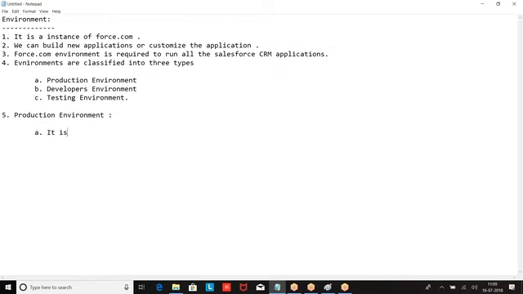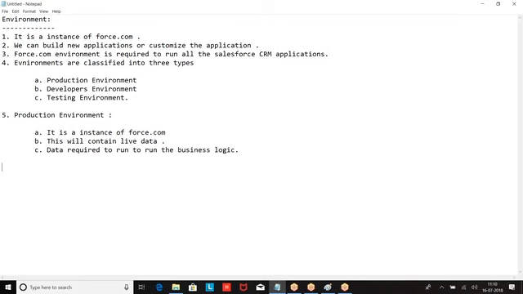Production environment. It is an instance of Force.com where live data, or the data required to run the business logic, is stored.